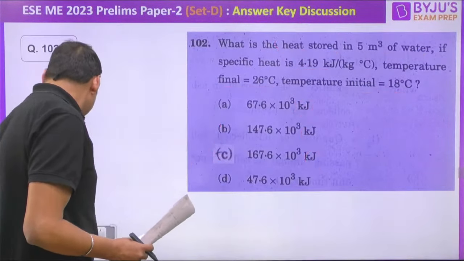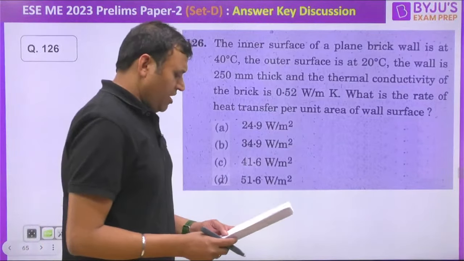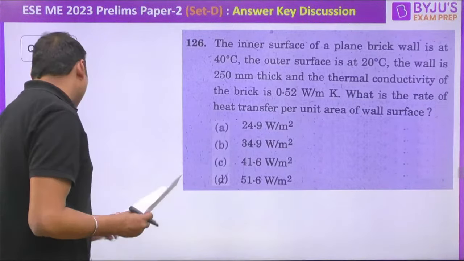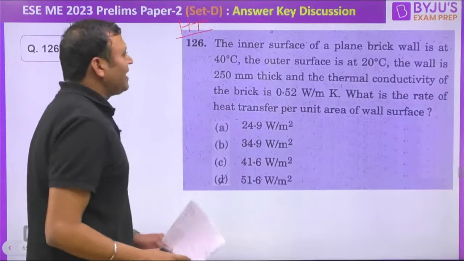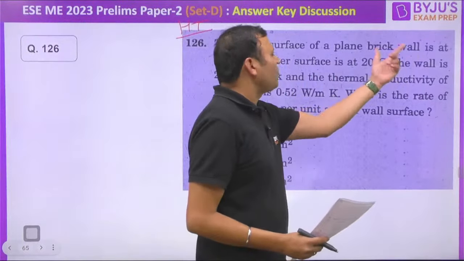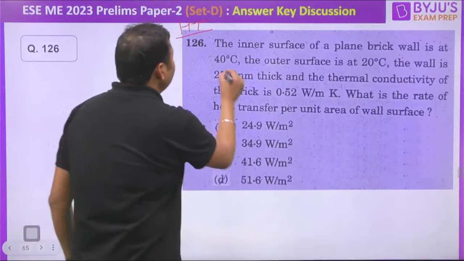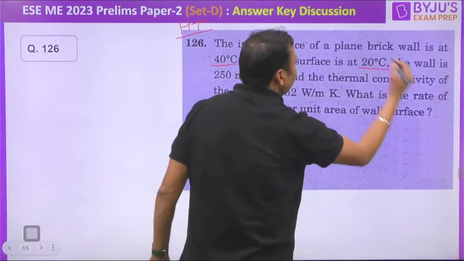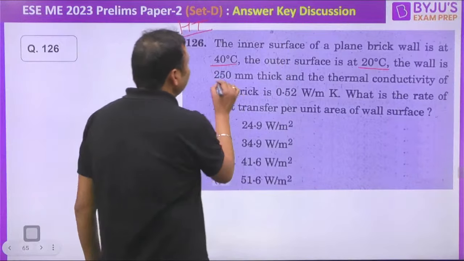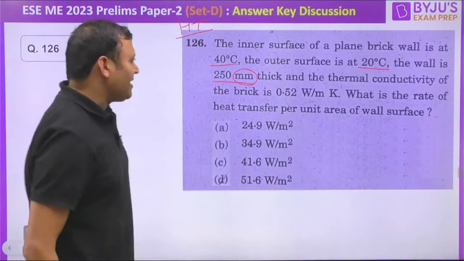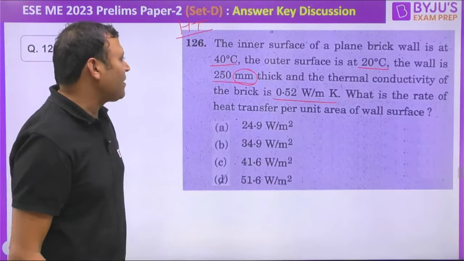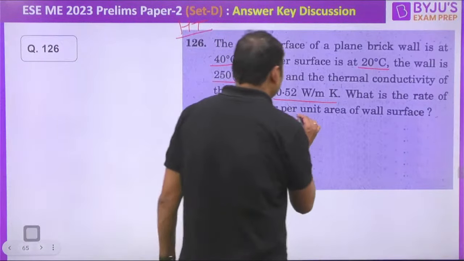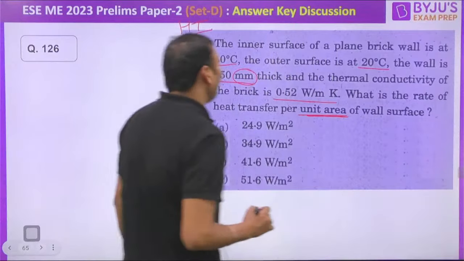The next question. Question number 126. Simple question from heat transfer. The inner surface of a plain brick wall, a formula based question, is at 40 degrees Celsius. The outer surface is at 20 degrees Celsius. The wall thickness is 200 mm, and the thermal conductivity of the brick is given as 0.52 watt per meter Kelvin. What is the rate of heat transfer per unit area of the wall surface?